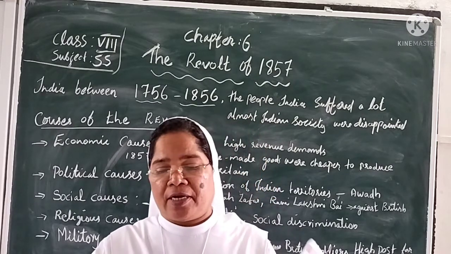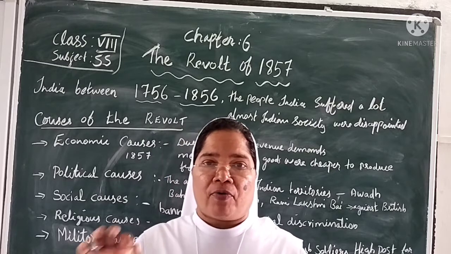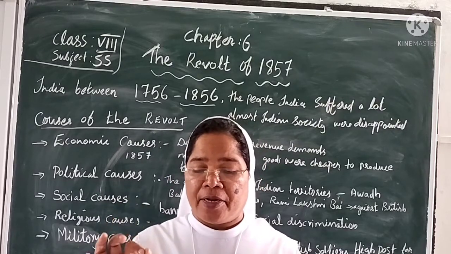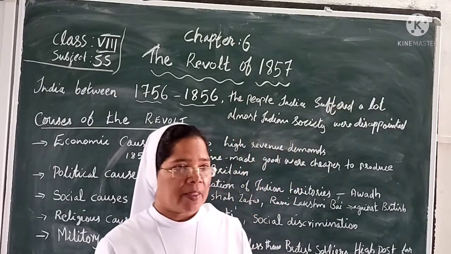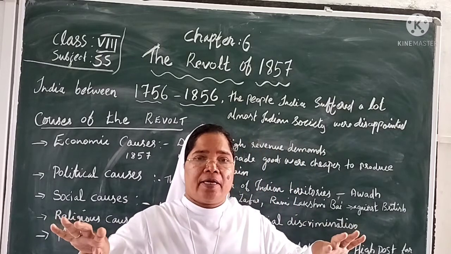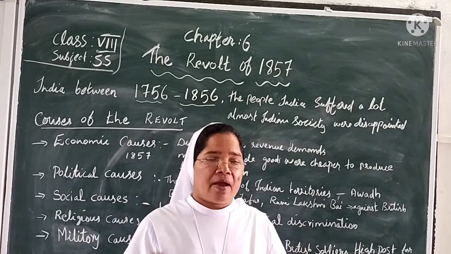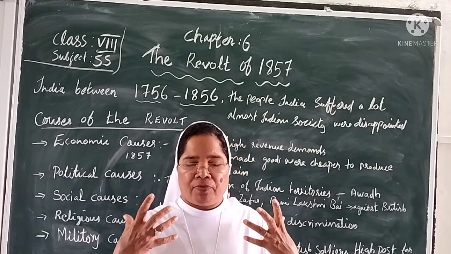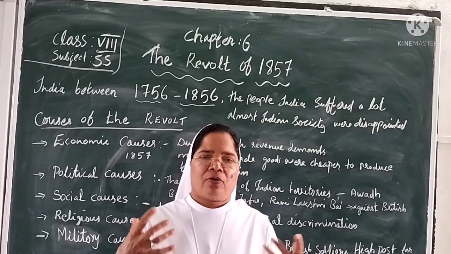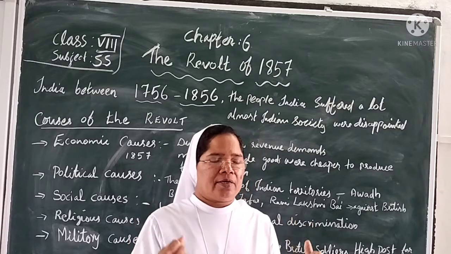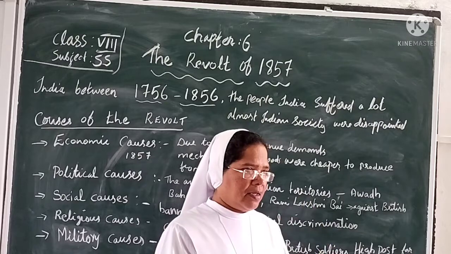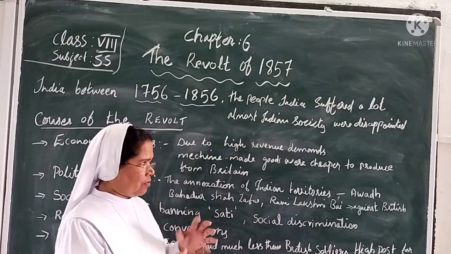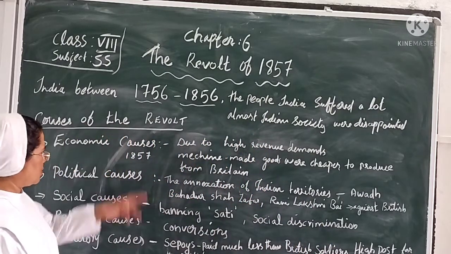So these are the main points you have to study today. We have studied the revolt of 1857. Within 100 years, people became very angry and disappointed. They were powerless people who lost their agriculture and their jobs, everything. So people were angry and disappointed, and after that it became a revolt.